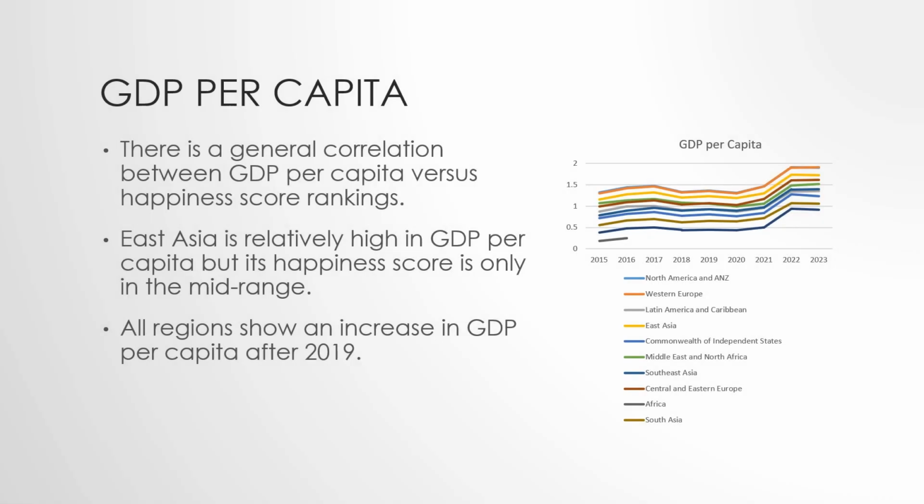GDP per capita. There is a general correlation between GDP per capita versus happiness score rankings. East Asia is relatively high in GDP per capita, but its happiness score is only in the mid-range. All regions show an increase in GDP per capita after 2019.